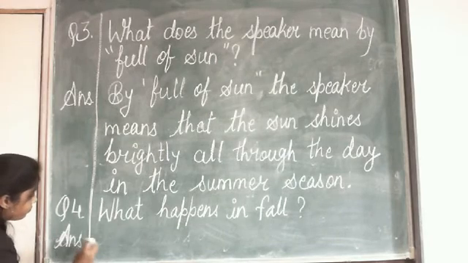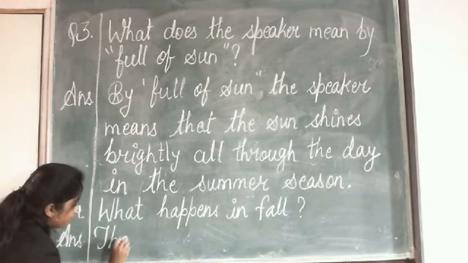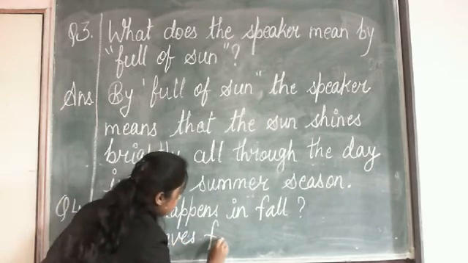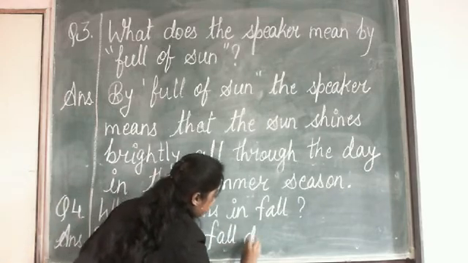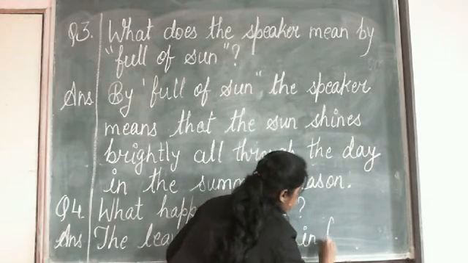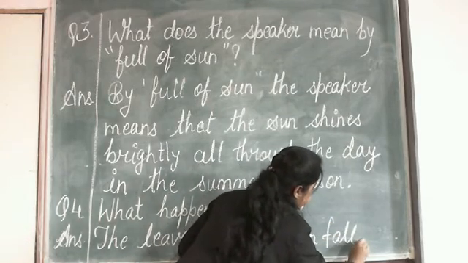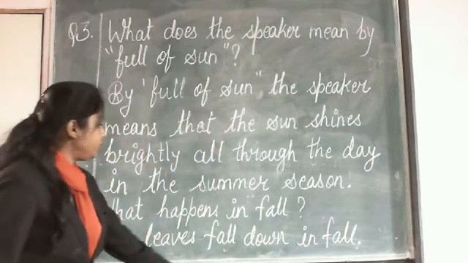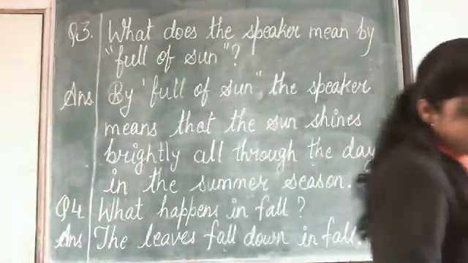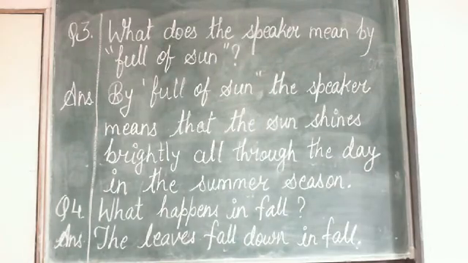Answer is the leaves fall down in fall. Okay, so you need to write down the same answer. Please note it down first and we'll do the last question, and here we will end up the questions and answers.